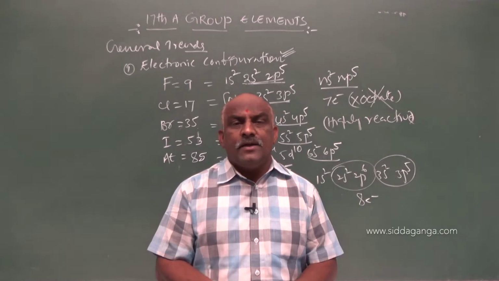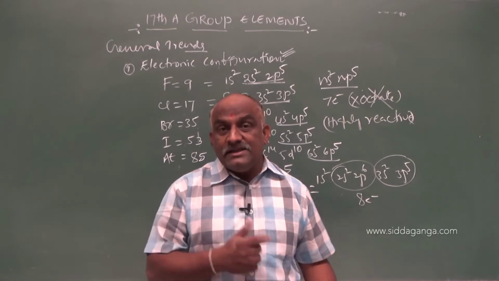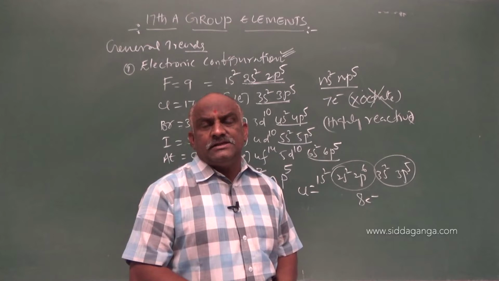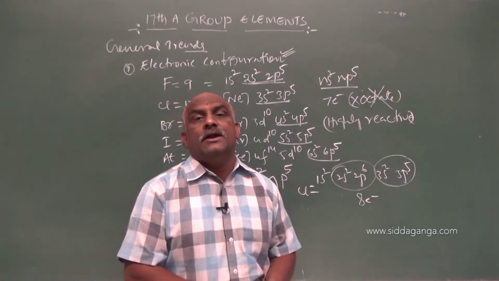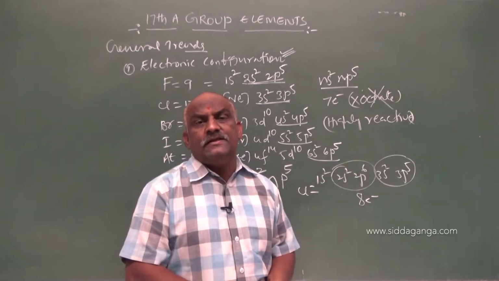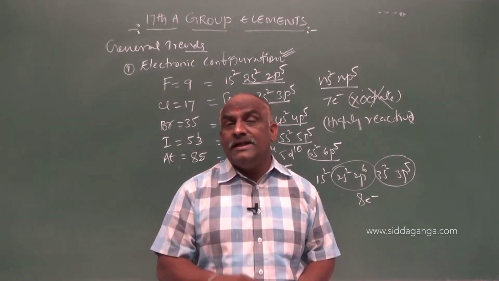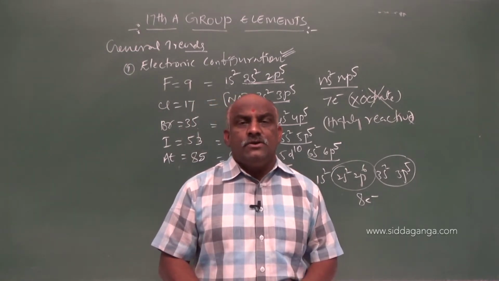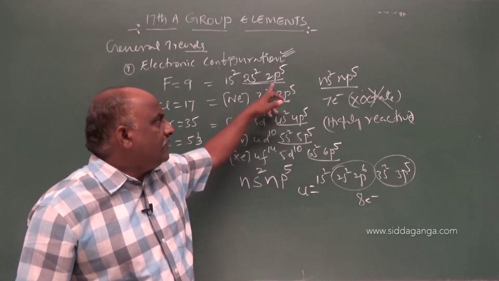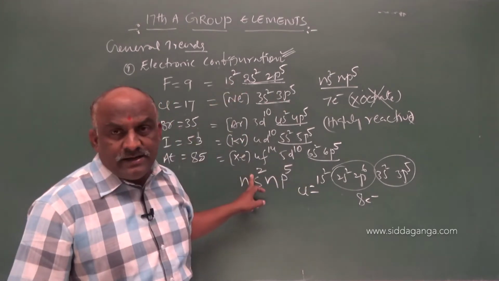Due to that reason, atomic radii increase, and ionic radii also increase. But these elements generally form anions. The size of an anion is larger than the neutral atom. Already this point was covered in the periodic table. The size of a cation is smaller than the neutral atom. The size of an anion is larger than the neutral atom due to decreasing nuclear charge. Atomic radii and ionic radii values decrease from fluorine to astatine.